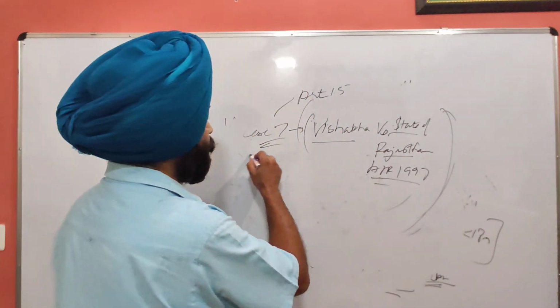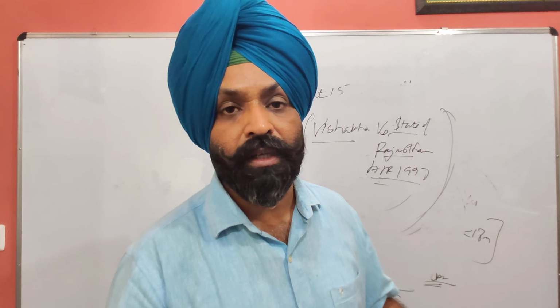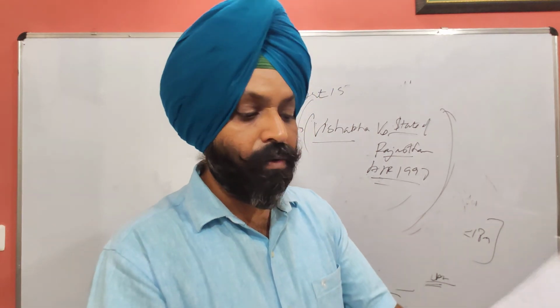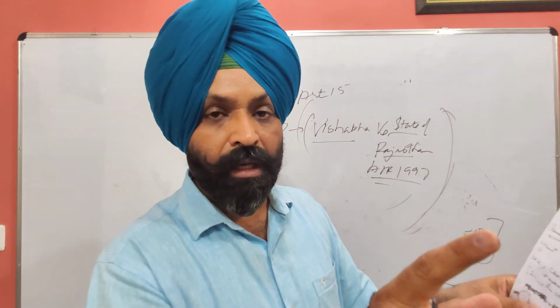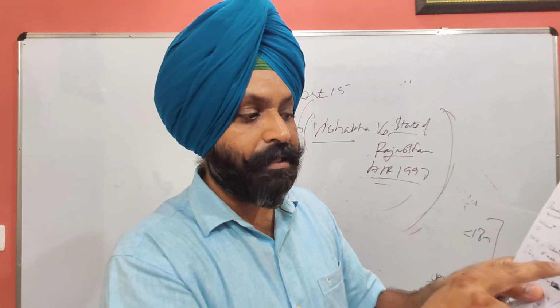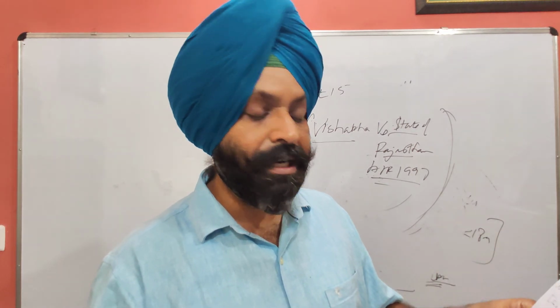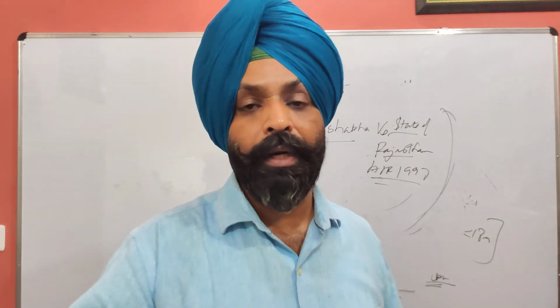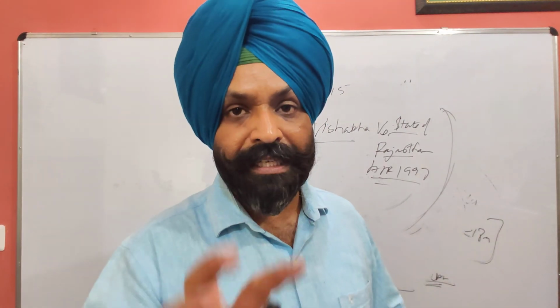So these all 7 cases were for your Article 15, Prohibition of Discrimination on 5 grounds. What are the grounds? I'll repeat them for you. The state cannot discriminate on the basis of religion, race, caste, sex, and place of birth. Total 5 grounds. In Article 16, there are total 7 grounds, as residence and descent are added. But in Article 15, there are only 5 grounds.